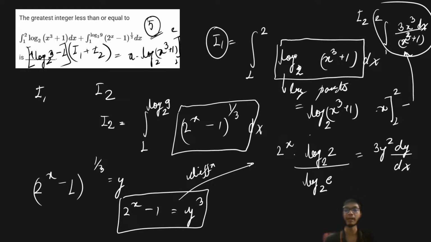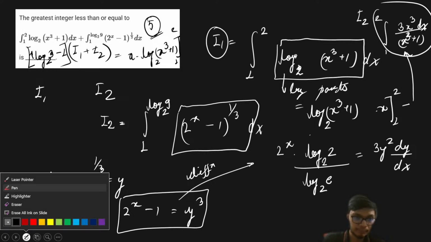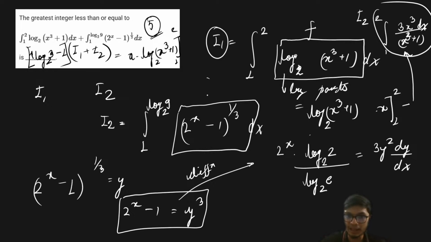Now I have done this problem by doing a manipulation with a change of the integral from this x to y. I was able to do this because these two forms are kind of inverse of each other. This problem can also be done by assuming that this function is f and this is f inverse. In that case, I can solve this question in a very simple manner.